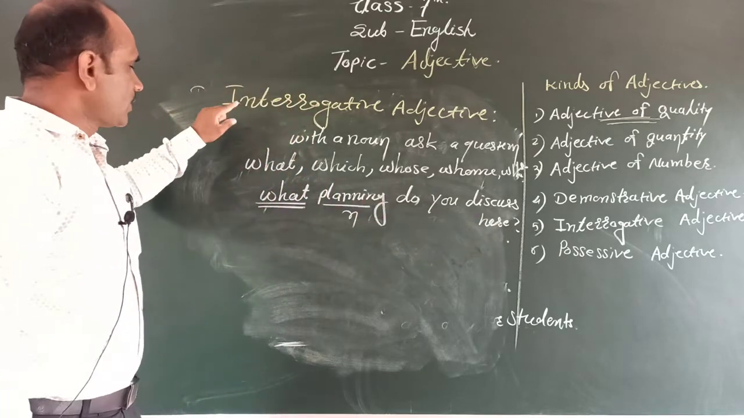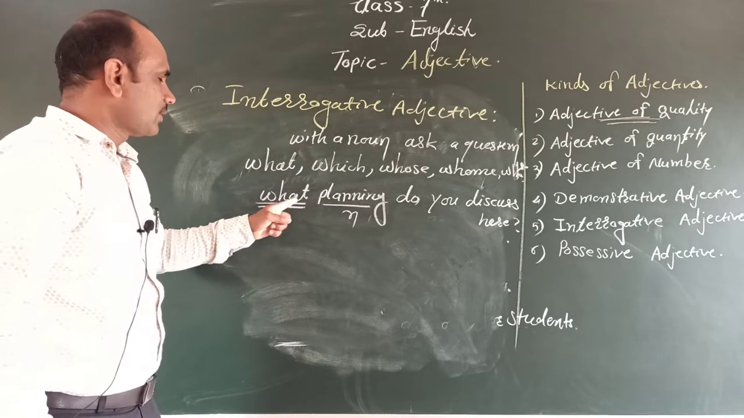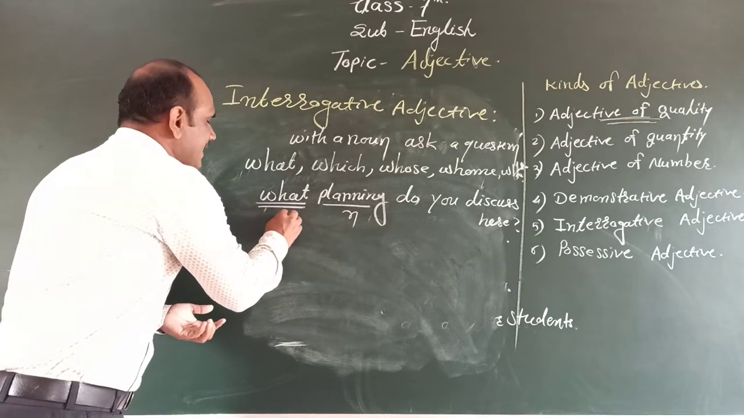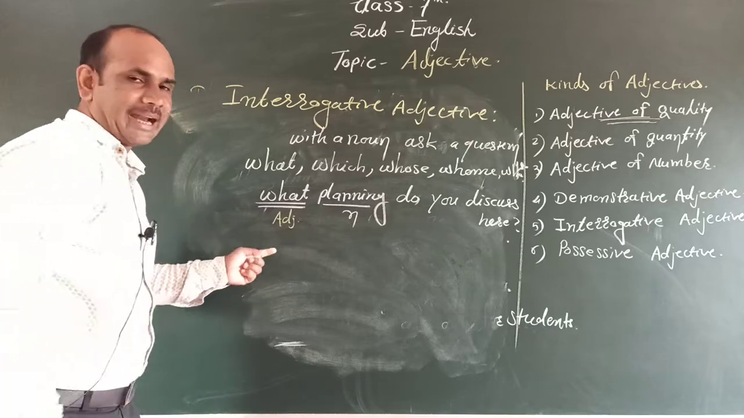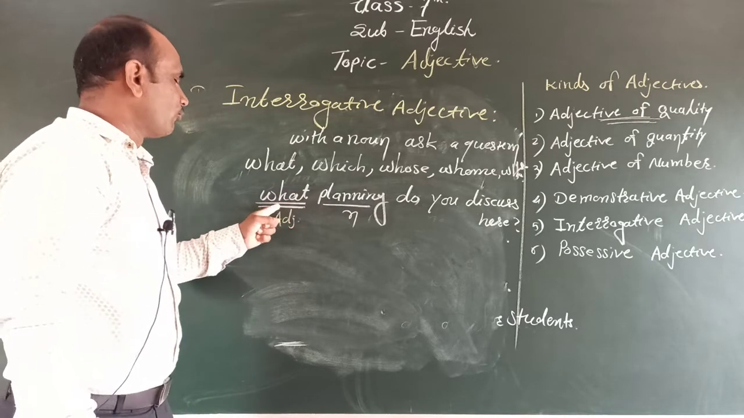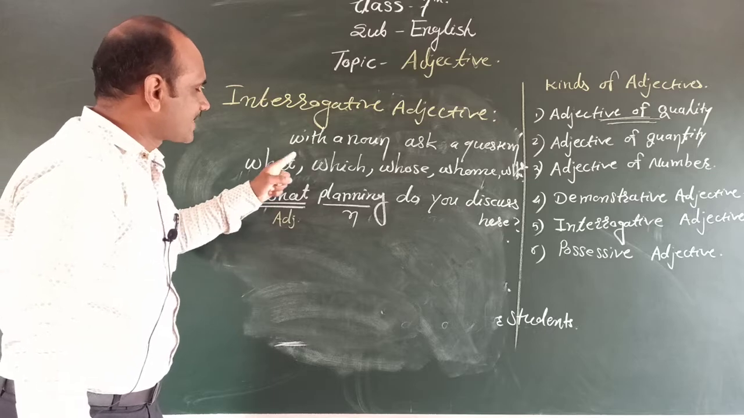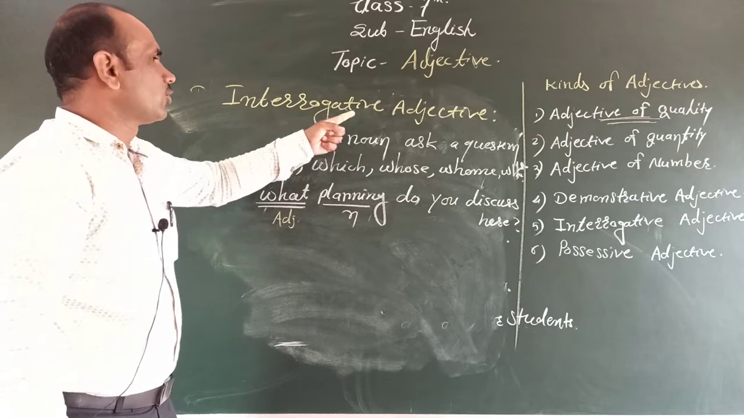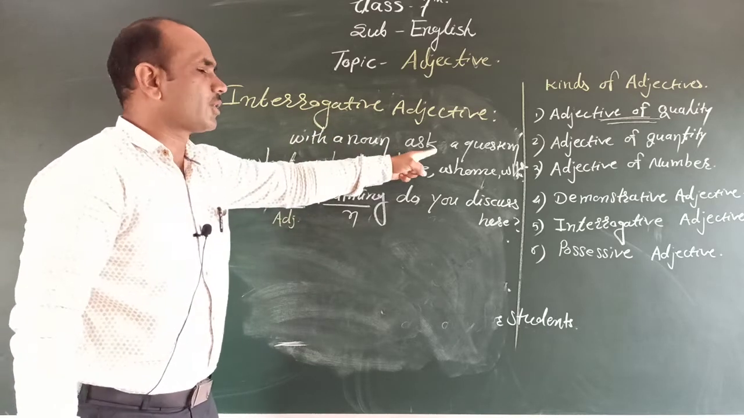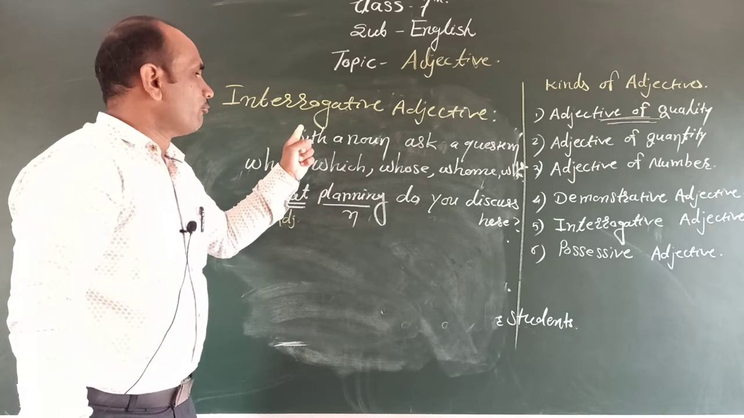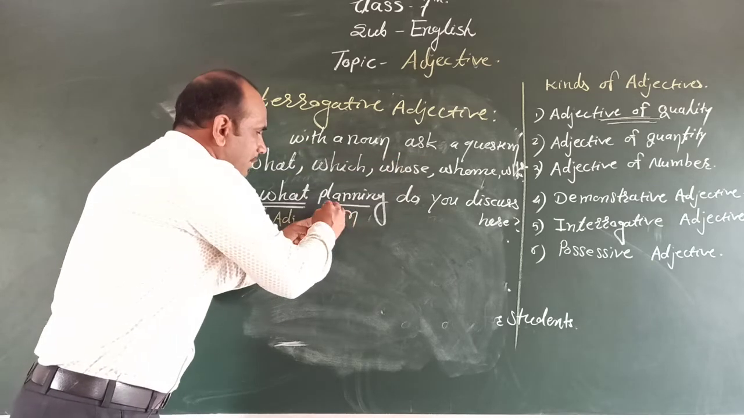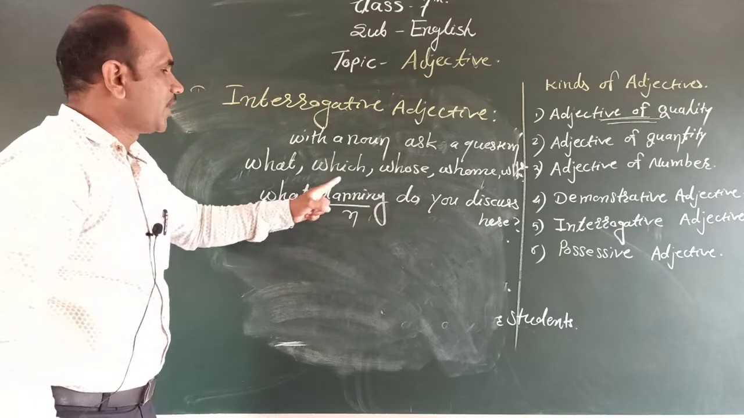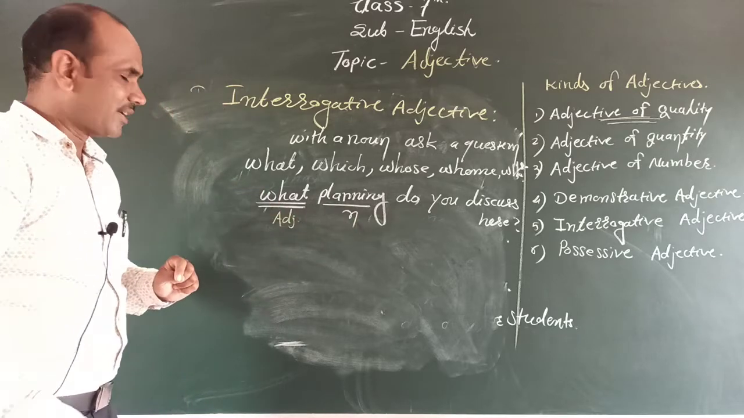Why do we call it the interrogative adjective? Because planning is a noun, and what is an adjective? Before the noun planning we use this word, and this word describes the noun. Therefore we call it the interrogative adjective. This interrogative word asks a question with a noun.